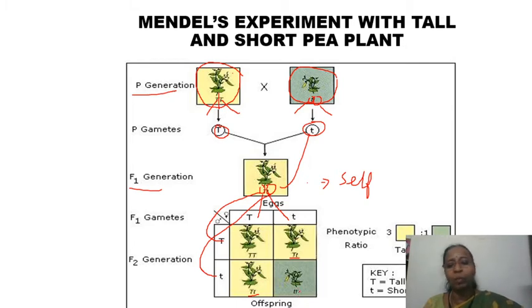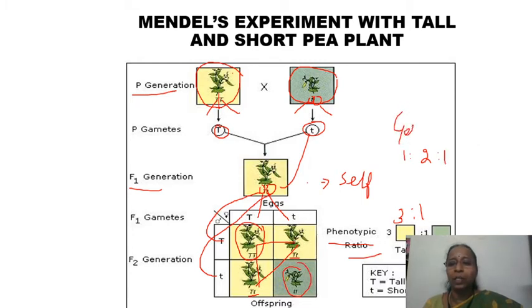As we know, it is homozygous, right? So if you see, there are 3 tall plants and 1 short plant. So the phenotypic ratio is 3:1. But if you see the genotype of the plant, only one plant is going to be homozygous dominant and these 2 are going to be heterozygous. That means both the alleles are there. And this is going to be the recessive one, that is homozygous recessive.